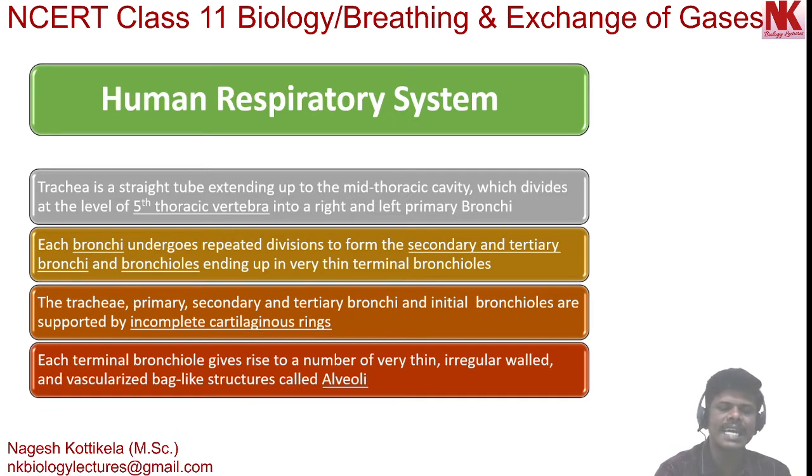Now, the trachea, primary, secondary and tertiary bronchi and initial bronchioles are supported by incomplete cartilaginous rings. Very important concept. All these are supported by incomplete cartilaginous rings. Very important. They are giving protection. They prevent the collapse of air passage.